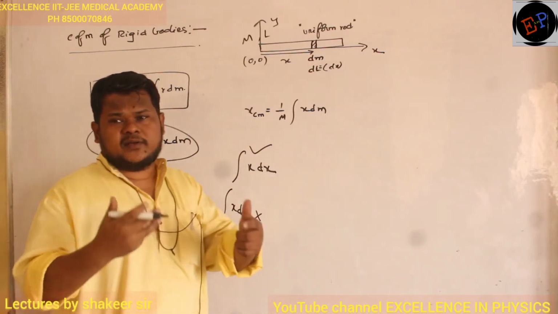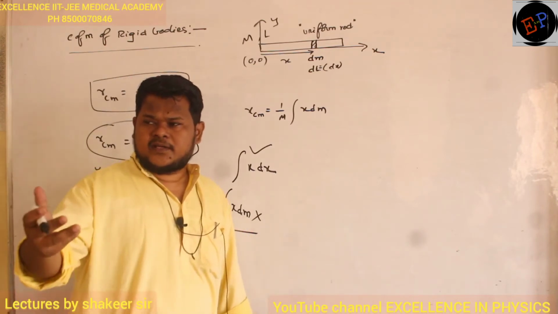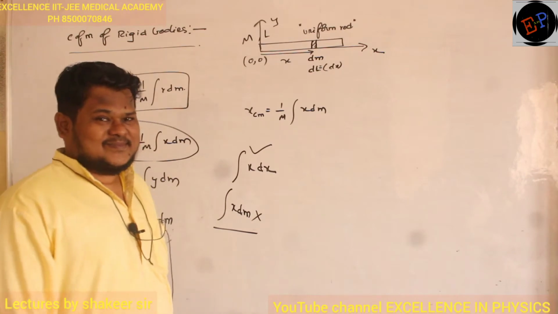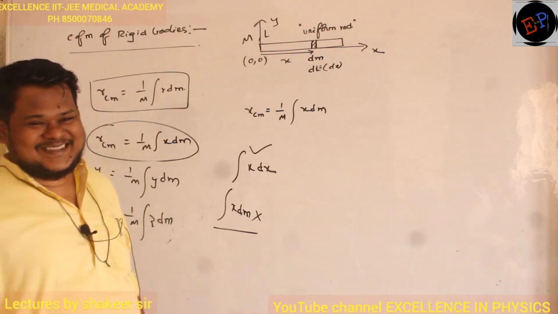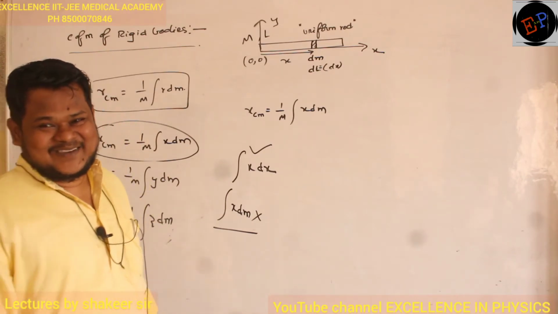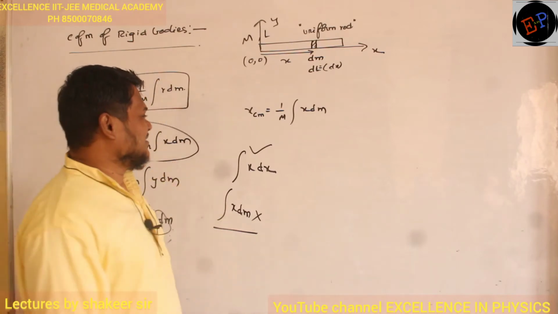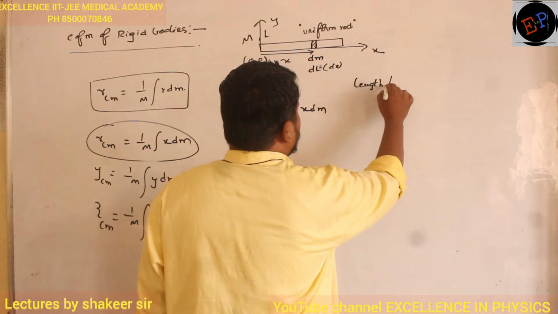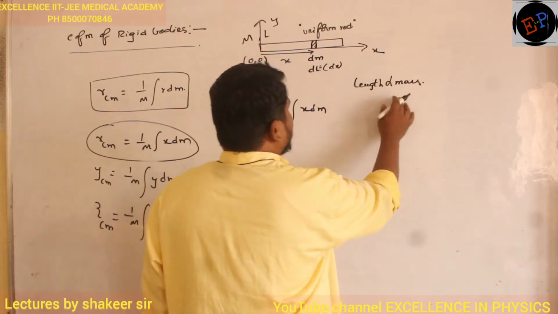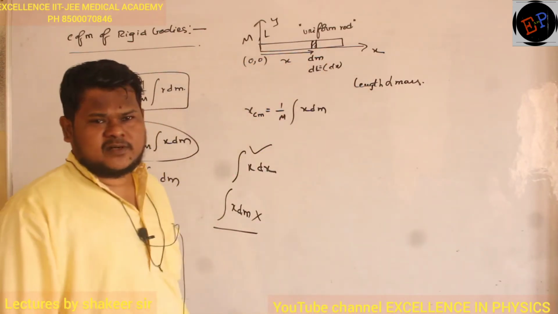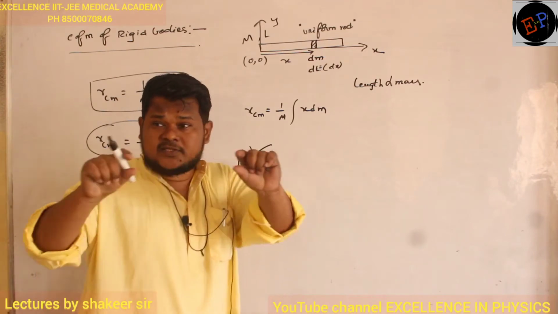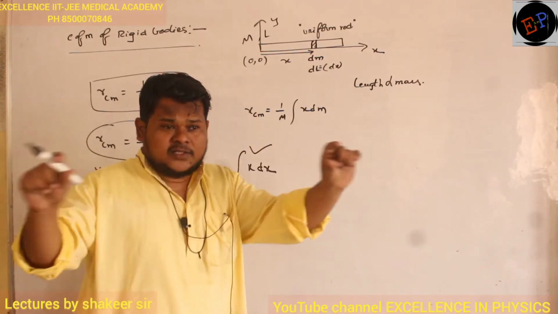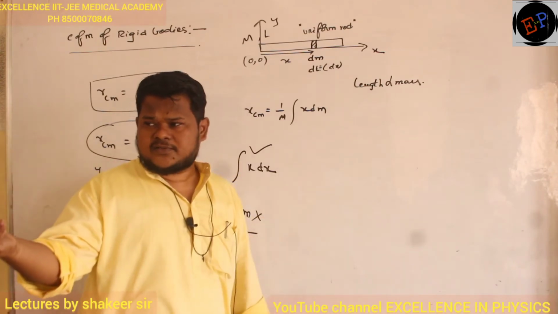So how can you write a relation between dm, dx, total length, and total mass? How can I write a relation between them? Very simple. See, here length is directly proportional to mass. If the length of the rod increases, the mass of the rod also increases, because mass is distributed in length here.